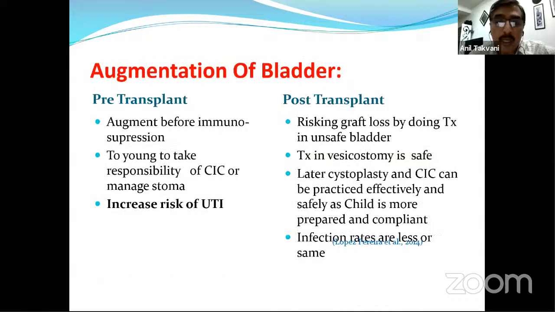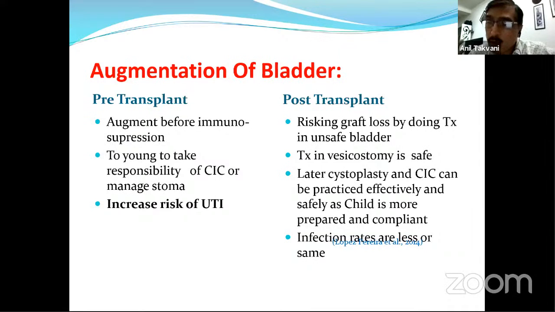There was a lot of dogma a couple of years ago about whether to augment before the transplant. If you augment pre-transplant, before the immunosuppressants, there is less chance of UTI. But the counter-argument is that the child is too young to take responsibility for CIC or manage the stoma, which can increase UTI. Post-transplant, you risk graft loss, and sometimes you avoid augmentation and operate in an unsafe bladder. They say it doesn't make much difference in outcome.